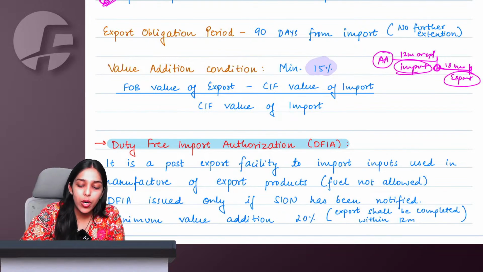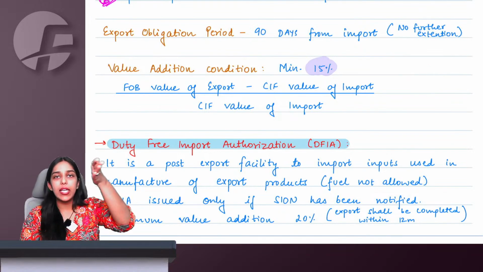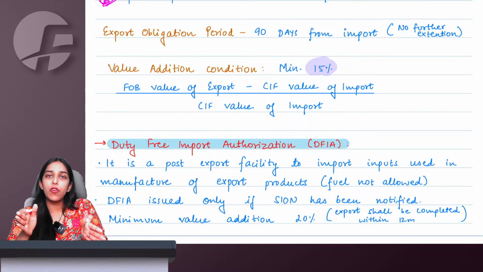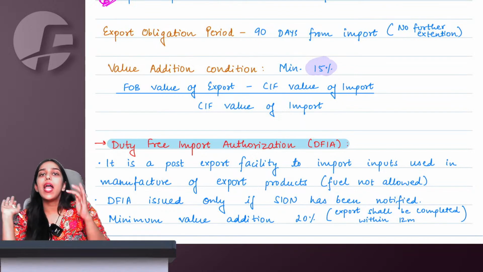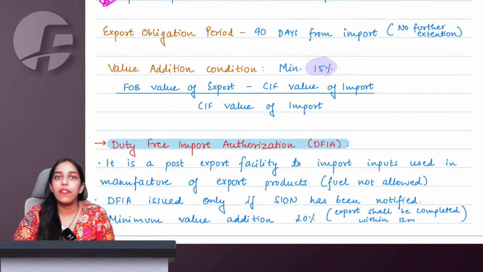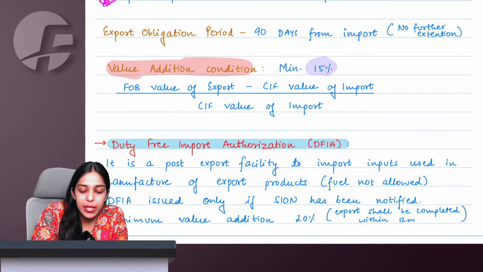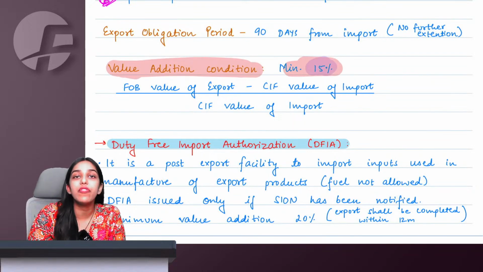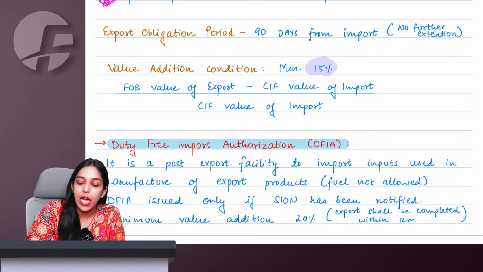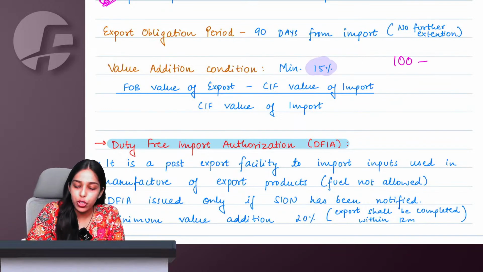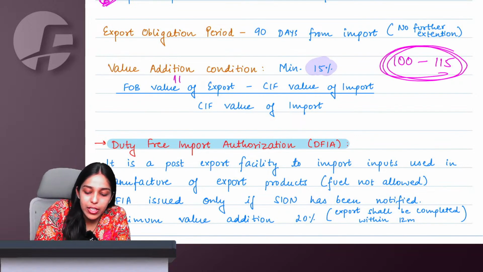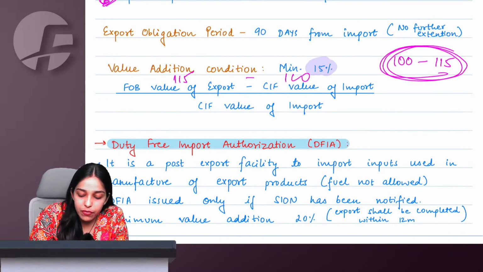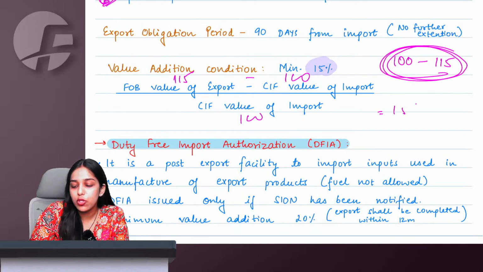So what we know currently is, the day on which I get advance authorization, within 12 months from here, I will import. The day on which I import, within 18 months from there, I am going to export and finish off my obligation, and everything is okay. We also have a minimum value addition criterion, which is 15%. That if my inputs are for 100, my FOB value of export should be at least 115. So we are saying FOB value of export 115 minus CIF value of import 100, upon CIF value of import, which is 100. Now this comes to 15%.